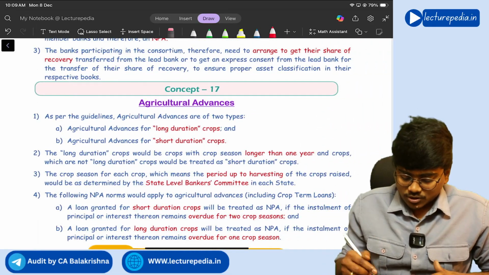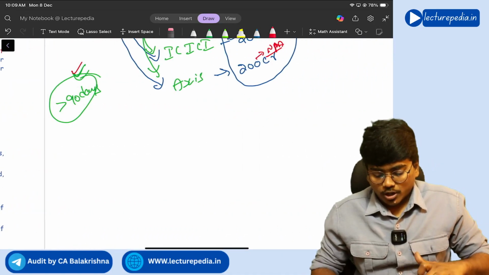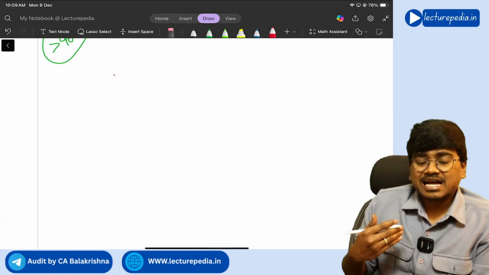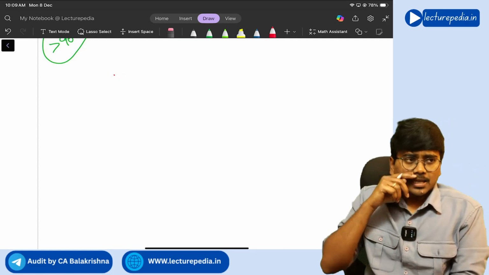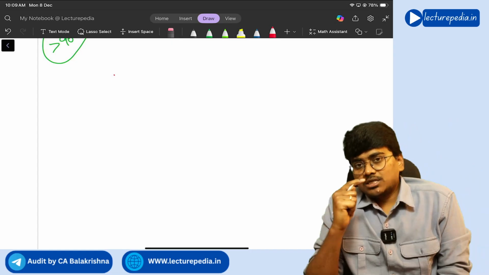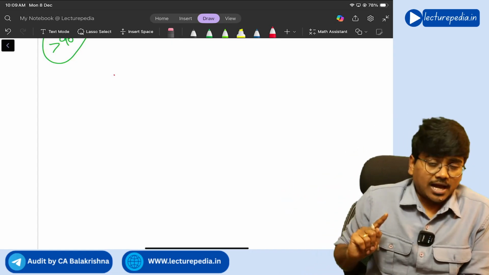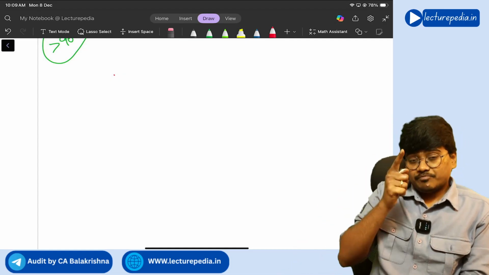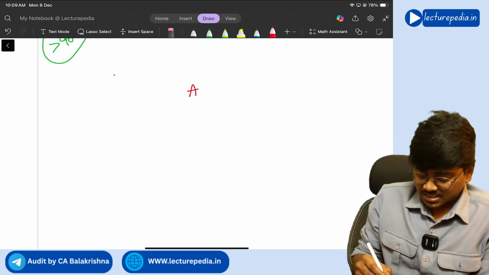Next, agricultural advances, concept number 17, again from this particular audit of banks only. Agricultural advances means those advances that are given for agricultural purposes. Now, generally, in case of normal advances, the NPA norm is, if the amount is outstanding for more than 90 days, you will treat it as NPA. But in case of agricultural advances, that 90 days rule should not be applied. Instead, there is a separate concept of NPA norms in case of agricultural advances.